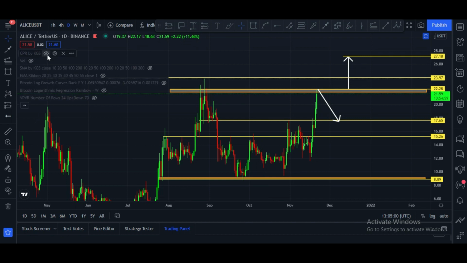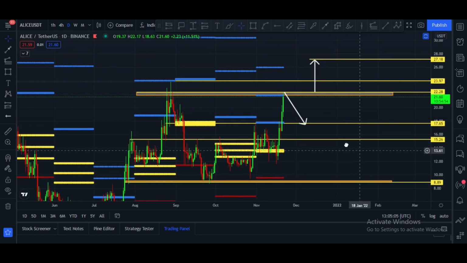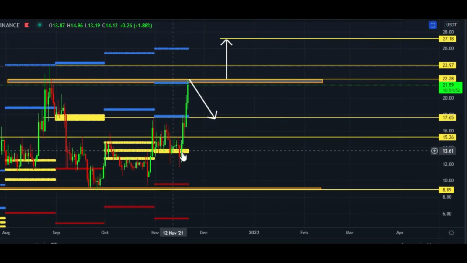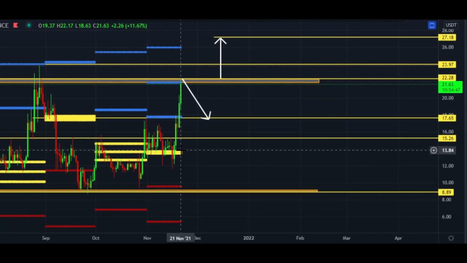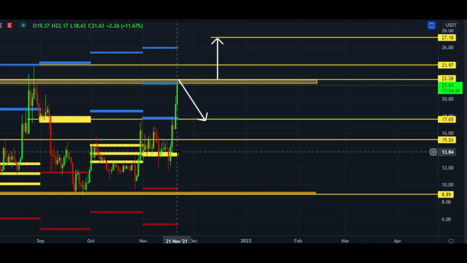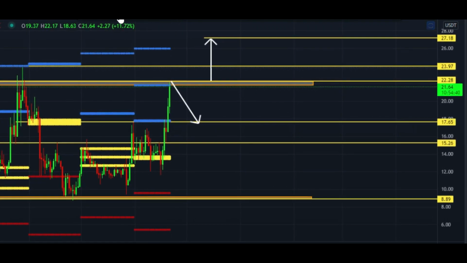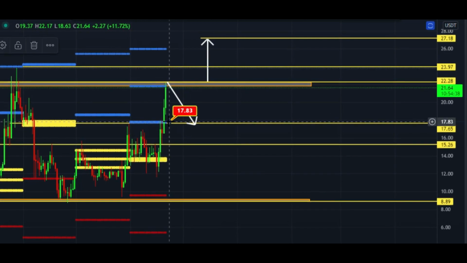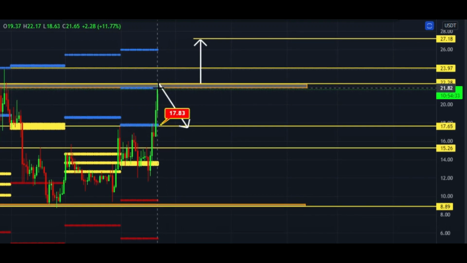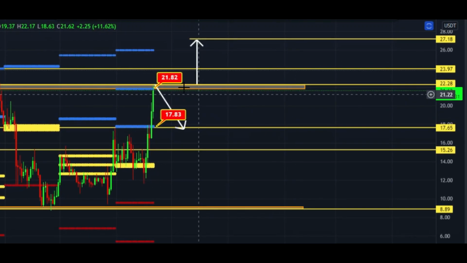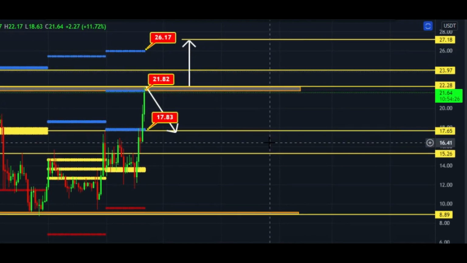Let me please show you my favorite indicator, which is the CPR indicator, and this is the monthly CPR indicator, and these yellow lines are the main CPR lines, and these lines are at the $13.84 price zone, and these blue lines are monthly bullish CPR targets. It hit the first target, which was 17.83, and also it broke the second target, which was 21.82, and the third target will be this $26 price zone.